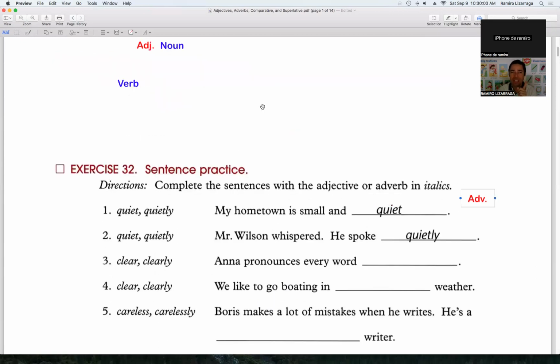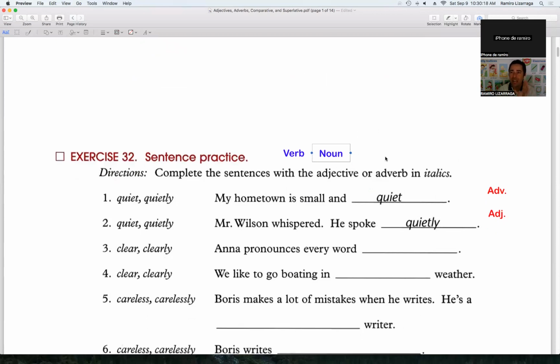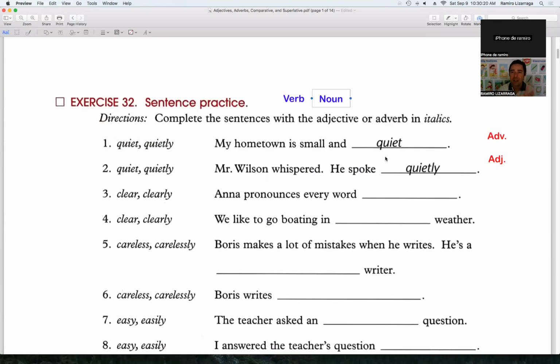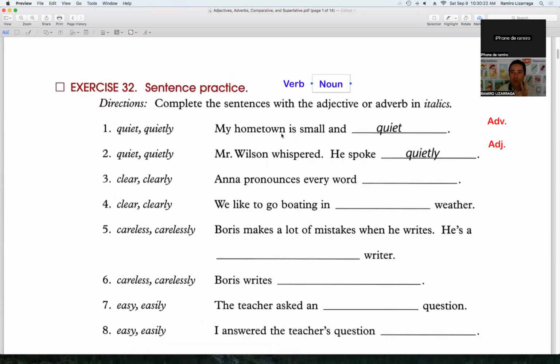Oh, we're going to need an adjective. Oh, we're going to need an adverb. You're going to tell me, okay? Because I want you to learn when you need an adjective and when you need an adverb. Okay, so for example, here, this is an example.